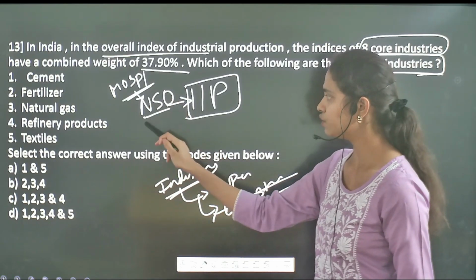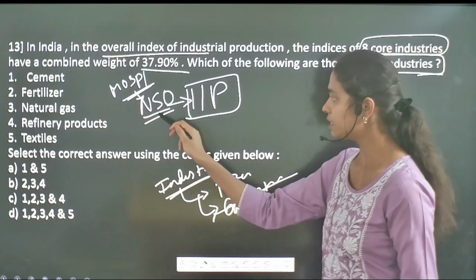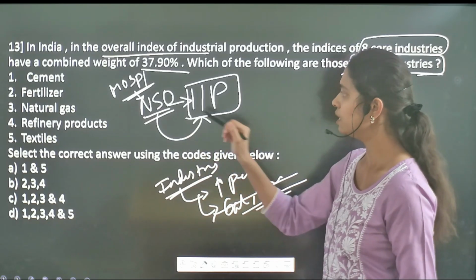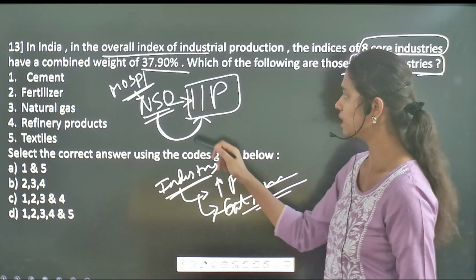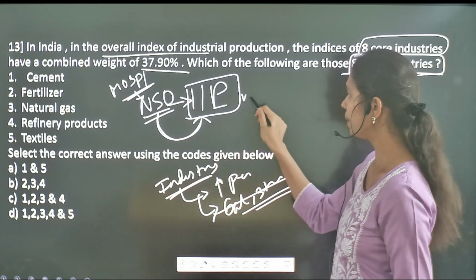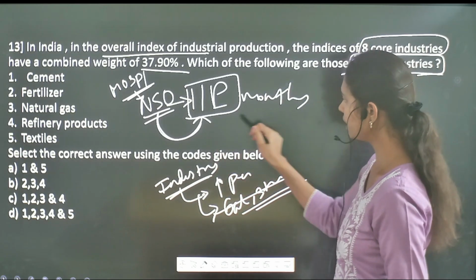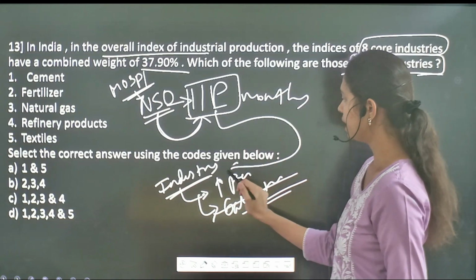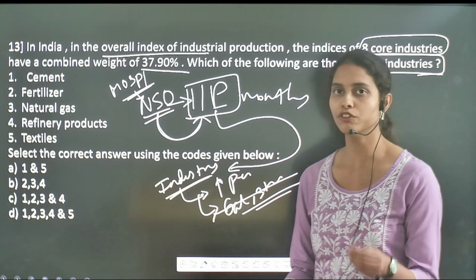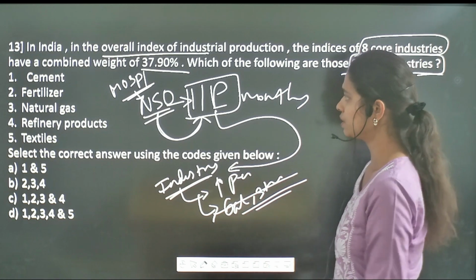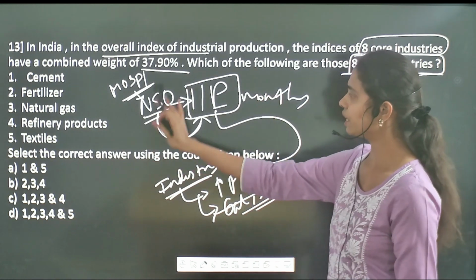The National Statistical Office is responsible for publishing this Index of Industrial Production on a monthly basis, and it provides the performance of these 8 core industries. This is the background with regard to this index.